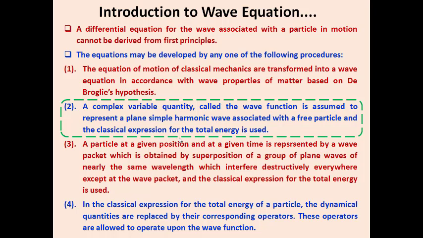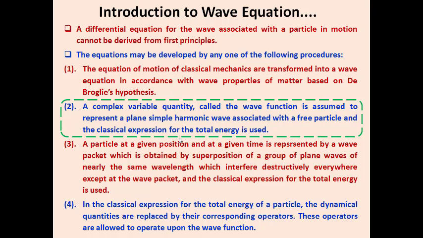The third option is that a particle at a given position and at a given time is represented by a wave packet, which is obtained by superposition of a group of plane waves of nearly the same wavelength, which interfere destructively everywhere except within the wave packet. In this case also, the classical expression for the total energy is utilized as it is. This is the third option for deriving the wave function.